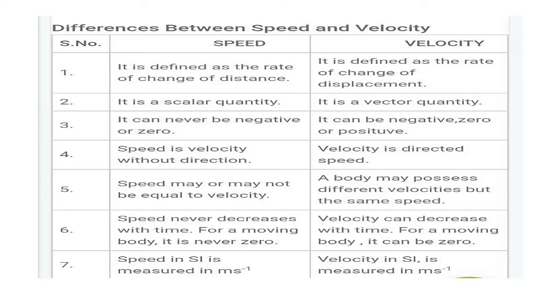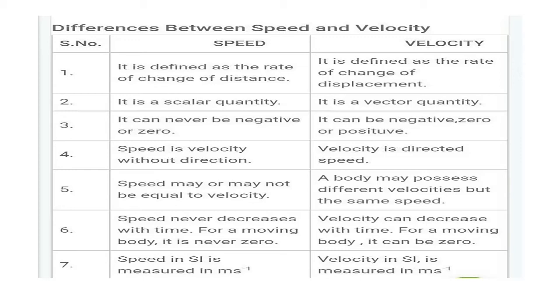Speed can never be negative or 0 in any case, but velocity can be negative, 0 or positive in any case. So speed is velocity without direction, and velocity is directed speed. So we can differentiate speed and velocity from the given points. The SI unit of speed is meter per second, and the SI unit of velocity is also meter per second.